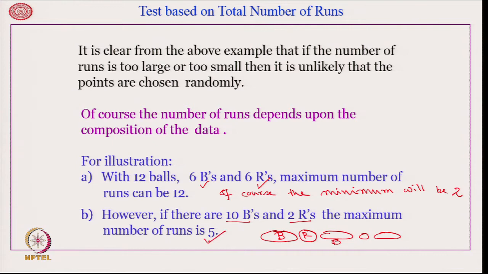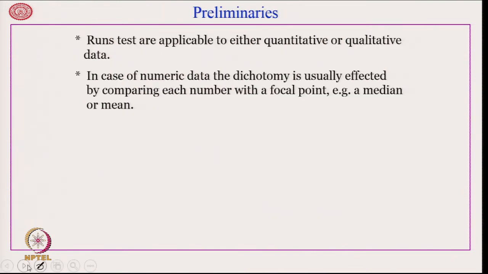Thus, the maximum number of runs is 5, although the minimum will still remain 2. Therefore, when we are talking about whether the number of runs is too large, we have to be very careful about the composition of the data as well. Now, the tests based on runs are applicable to either quantitative or qualitative data. It is not necessary that the data has to be numeric. It can be symbolic, as we have already seen sequences of Rs and Bs in our previous illustrations.